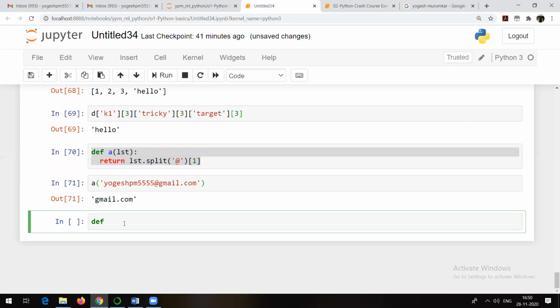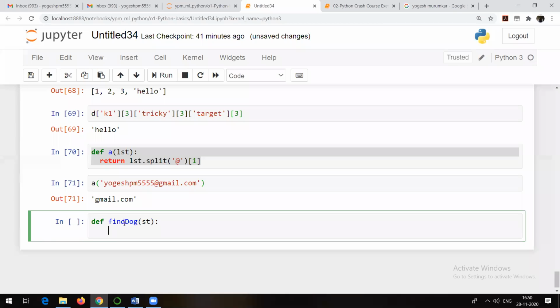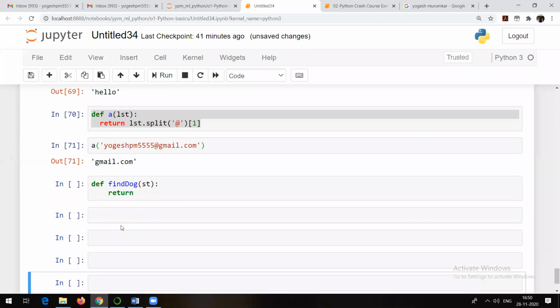Let me write down that particular function. See, suppose I am writing down a function, finding the dog. Okay, so find dog. Now, obviously, it is also going to have some string as an input. So find dog string, and what should it return? It should return true or false. But how is it going to return true or false? So you might be knowing in basic Python.